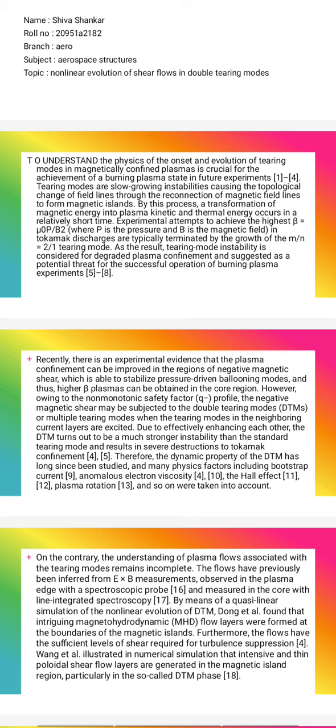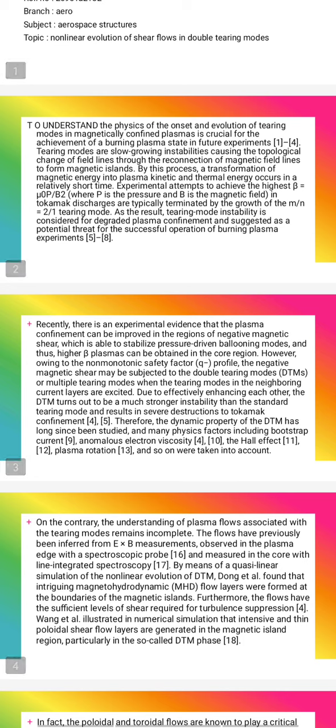In the tokamak, discharges are typically terminated by the growth of the m/n = 2/1 tearing mode. As a result, the tearing mode is considered an instability degrading plasma confinement, suggested as a potential threat to the successful operation of burning plasma experiments.